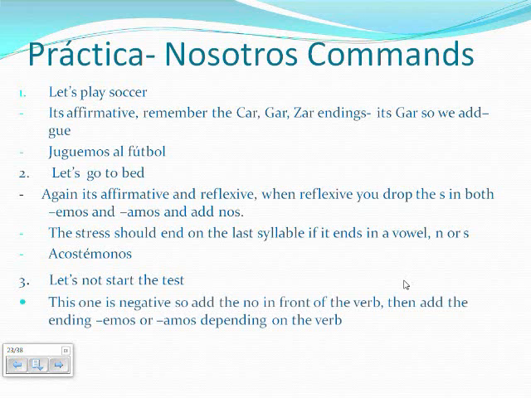Let's start the test. This one is negative, so add a no in front of the verb, then add the ending emos or amos depending on whether it's AR or ER or IR. This is no empecemos el examen.